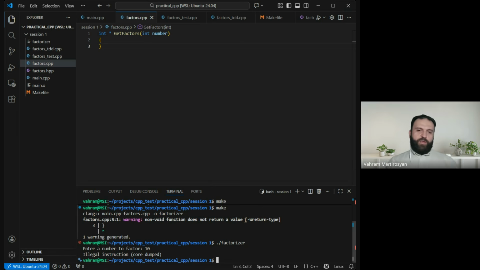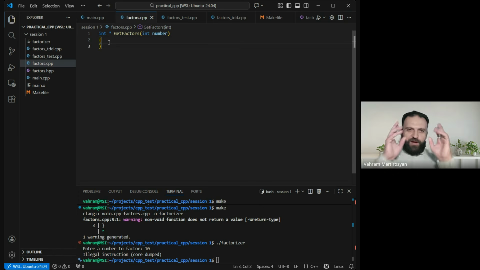So whenever you have a warning, it means your code is not perfect, and it means that one day at some client's machine, client's environment, it is going to crash. So this is the case, and we are happy that we see it right here. We can fix it. So what is the problem? There is no return statement, and from the CPU's perspective, it means that when the CPU gets to the end of the function, from our understanding, that is the end of the function, right? But from the CPU's perspective, there is no end, because you don't have the ret statement.